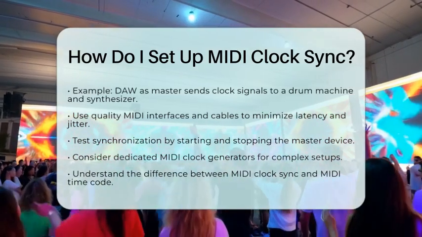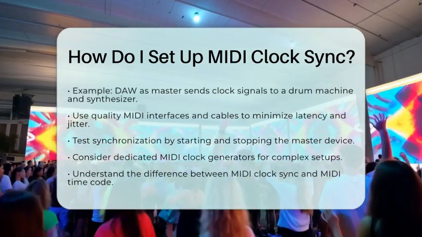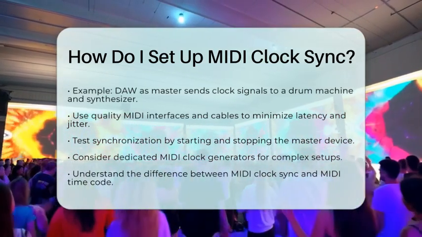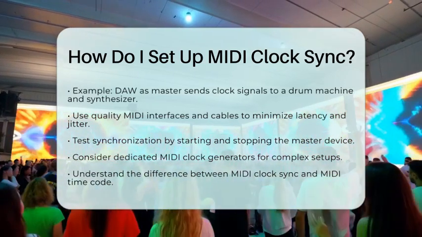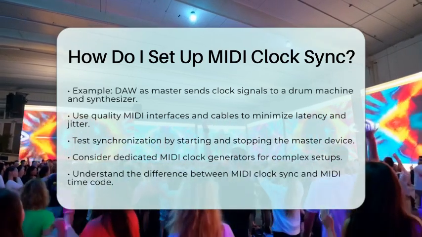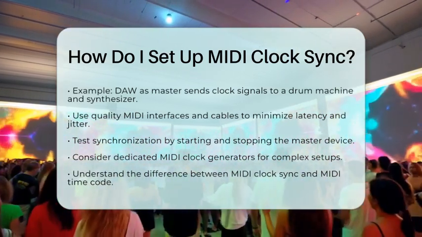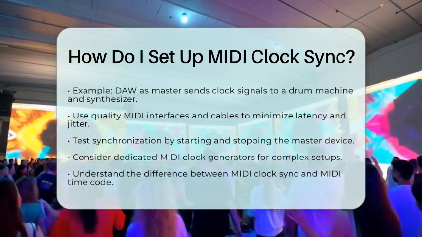If you have a more complex setup, you might want to consider dedicated MIDI clock generators or sync boxes to improve timing accuracy. Lastly, remember that MIDI clock sync is different from MIDI timecode. MIDI clock focuses on tempo and transport control, while MIDI timecode is more about precise timecode positioning.